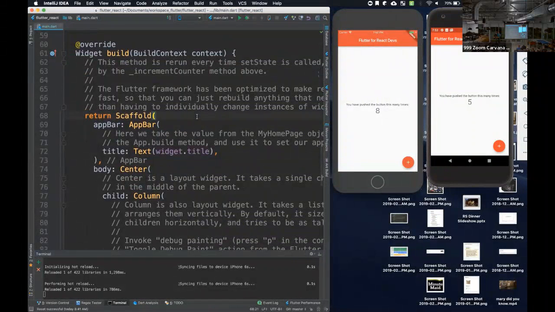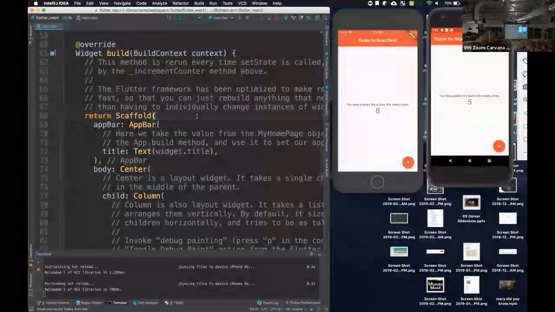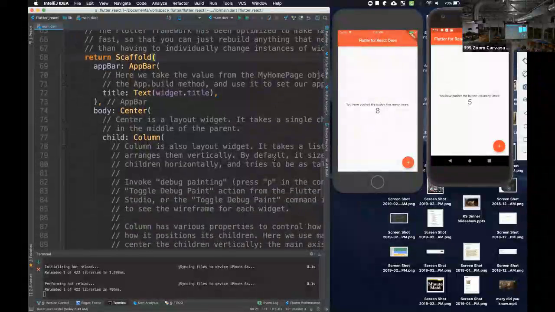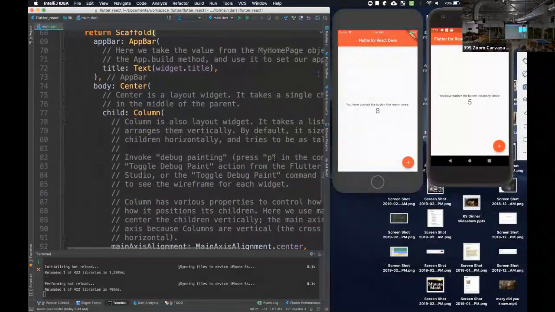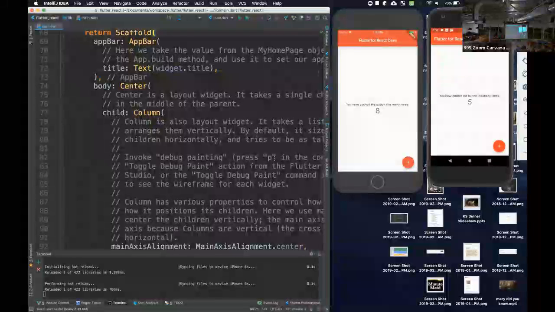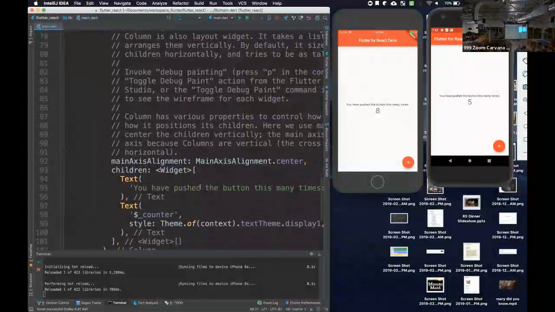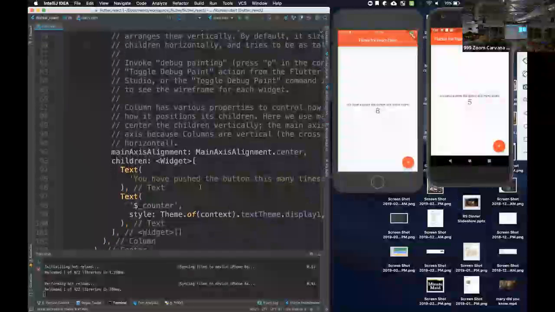The build method includes a scaffold, which is the frame you're looking at here. You've got the app bar at the top, you've got the body content, and you've also got this floating action button. The body content's wrapped in a center widget, which puts all of its children in the center of its screen. It's also wrapped in a column widget, which allows any of its child widgets to be stacked on top of one another.